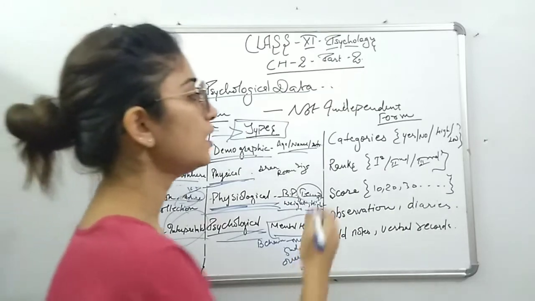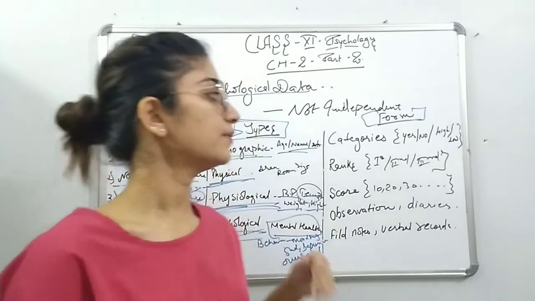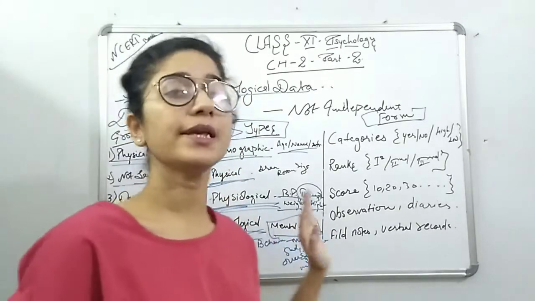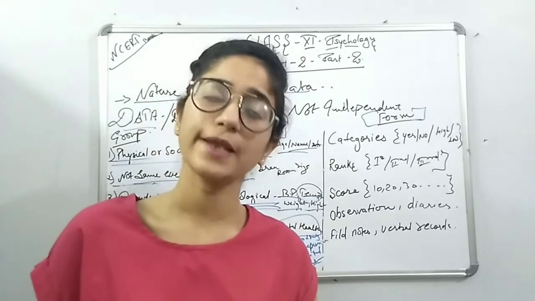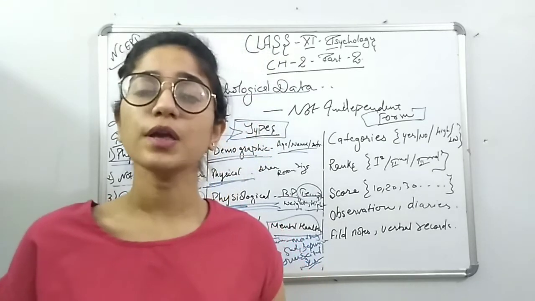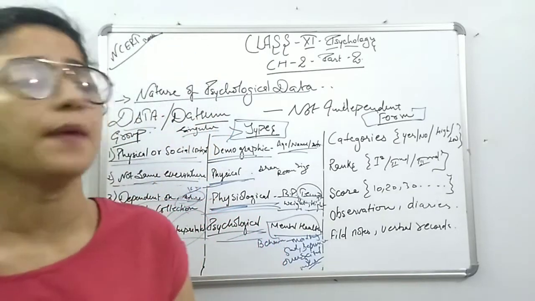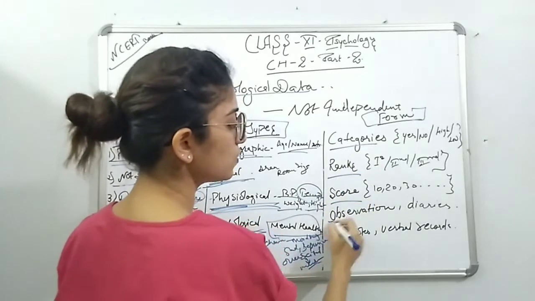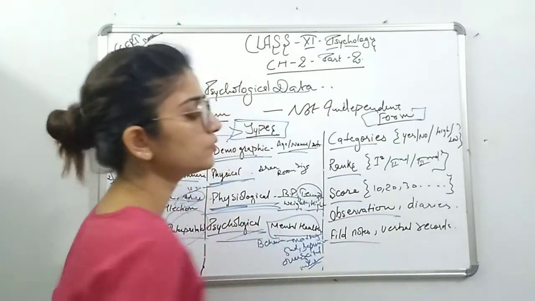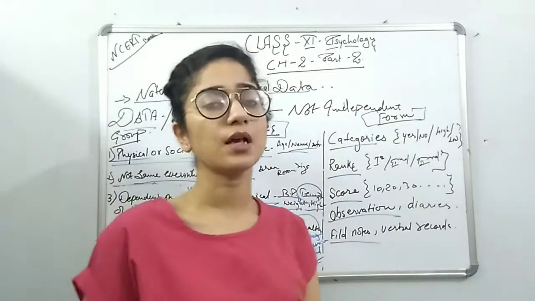Now moving towards the forms. What are the forms? Forms are something in which we collect the data in a particular way, and then we calculate it in a manner. We calculate the data in different categories or in different manners, like categories, rank, score, observation or field notes, verbal records, diaries, notes. All those things are considered under form.